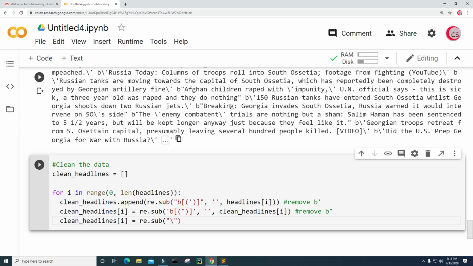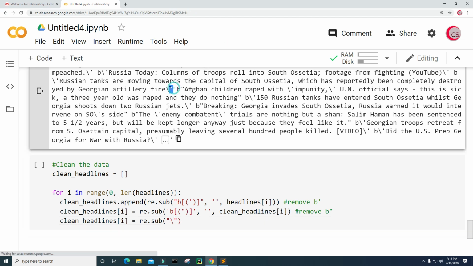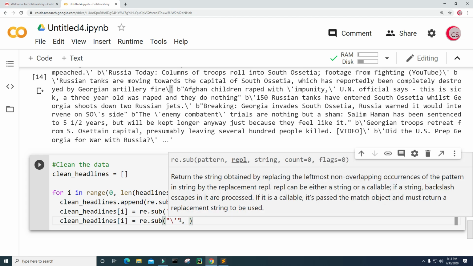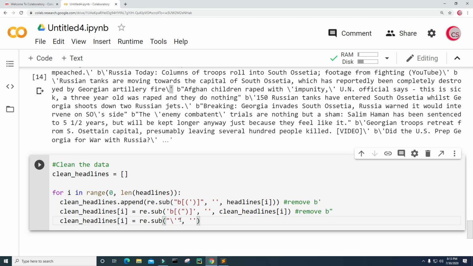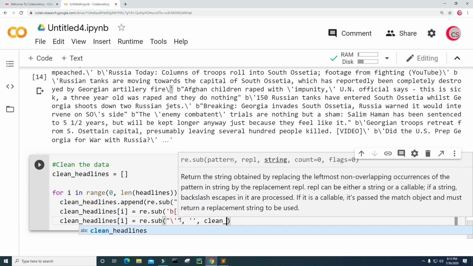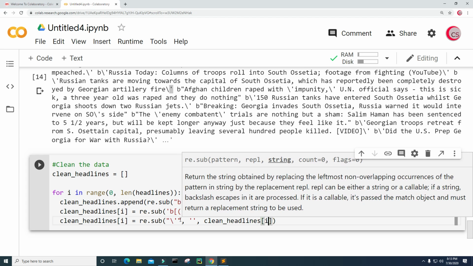And what's interesting is that slash seems to be followed by a single quote, so I'm going to put a little single quote here as well. And we're going to substitute that with the empty string from clean_headlines at position i.